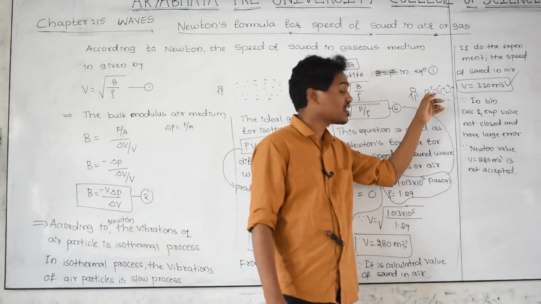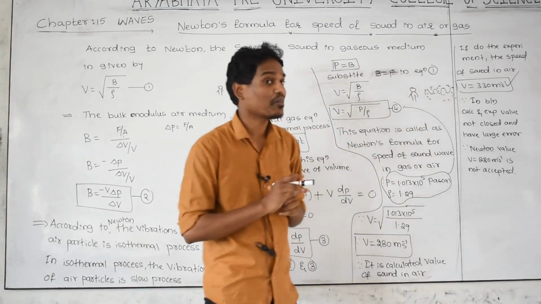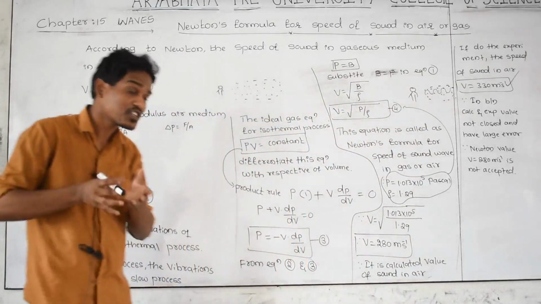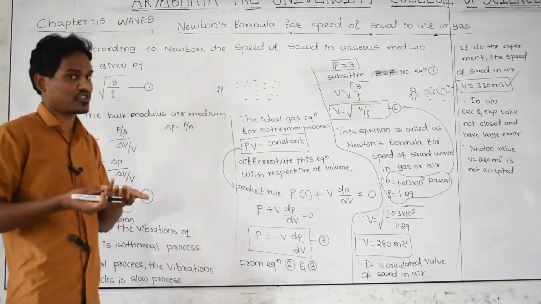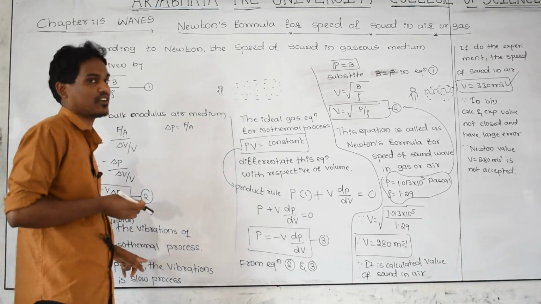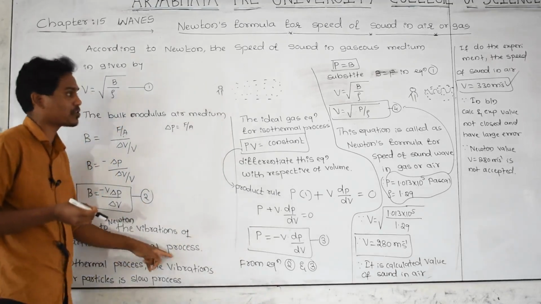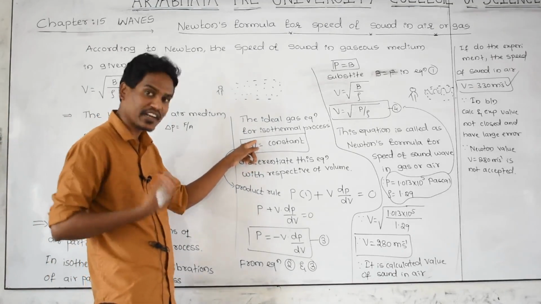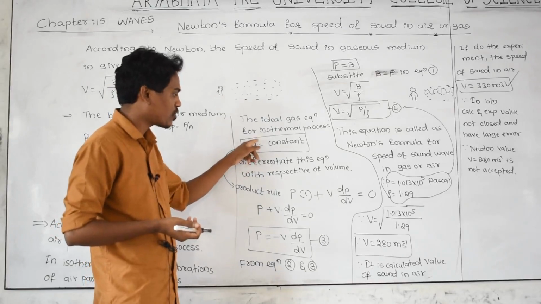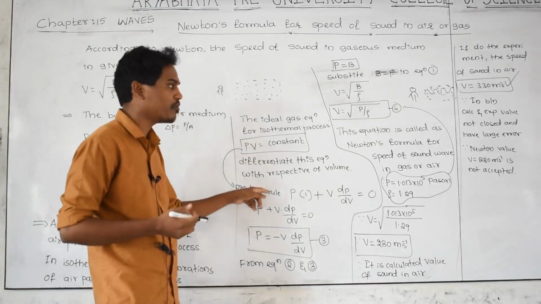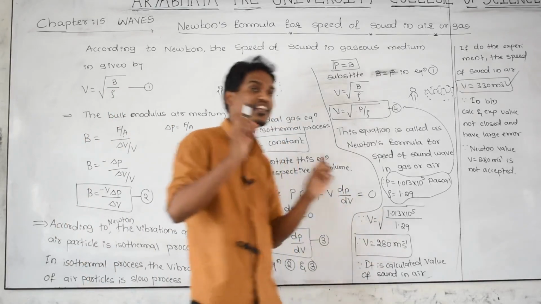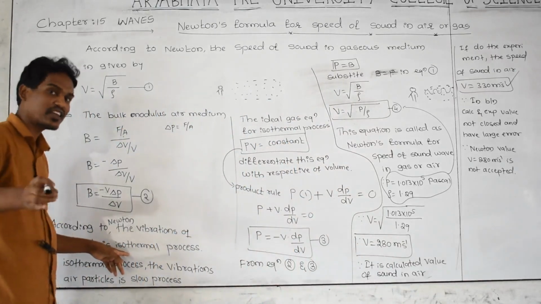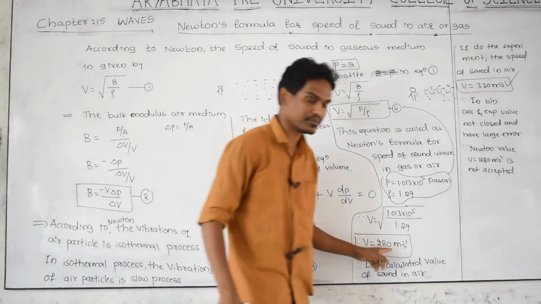Whenever pressure is applied on the air particles, those air particles vibrate, but not slowly. That vibration of the air particle is a very fast process. That process is called an adiabatic process, but he took that as isothermal. He did wrong here. If you take it as an adiabatic process, then this equation changes. We get PV raised to gamma, and after calculating that, we get this value as 330. But he took an isothermal process, which it is not. That's why he did wrong, and that's why he is not getting 330.